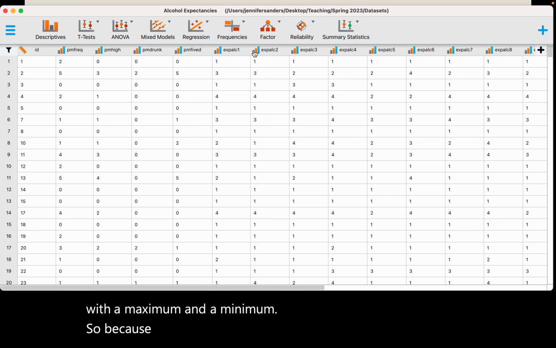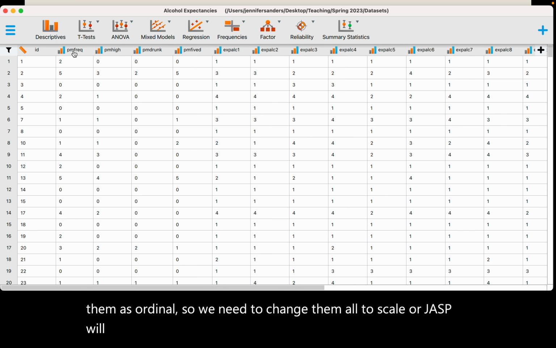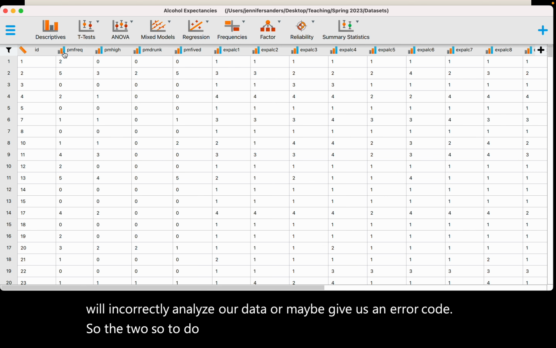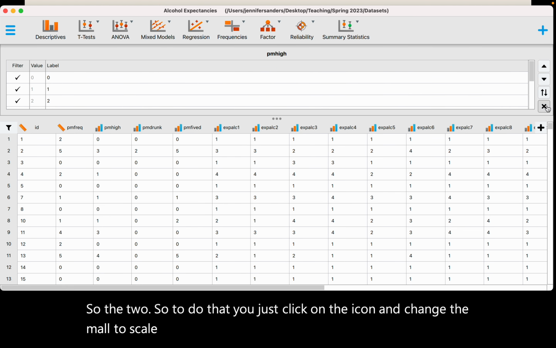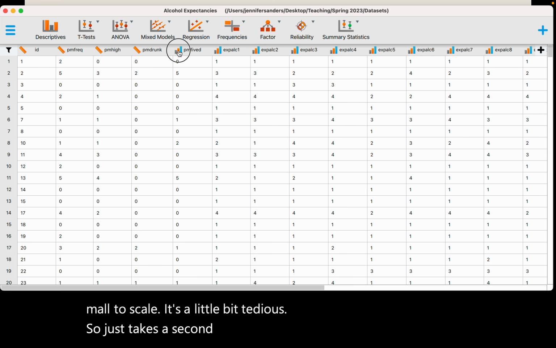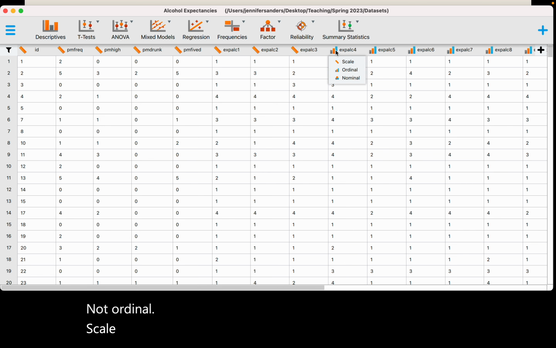So because none of these are ordinal, we don't want JASP to read them as ordinal, so we need to change them all to scale, or JASP will incorrectly analyze our data or maybe give us an error code. So to do that, you just click on the icon and change them all to scale. It's a little bit tedious, so it just takes a second to change all of them. Not ordinal. Scale. Just changing all of them.